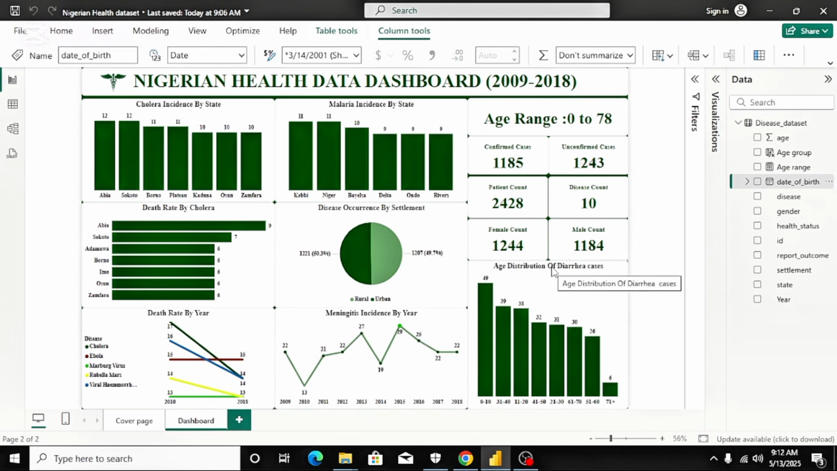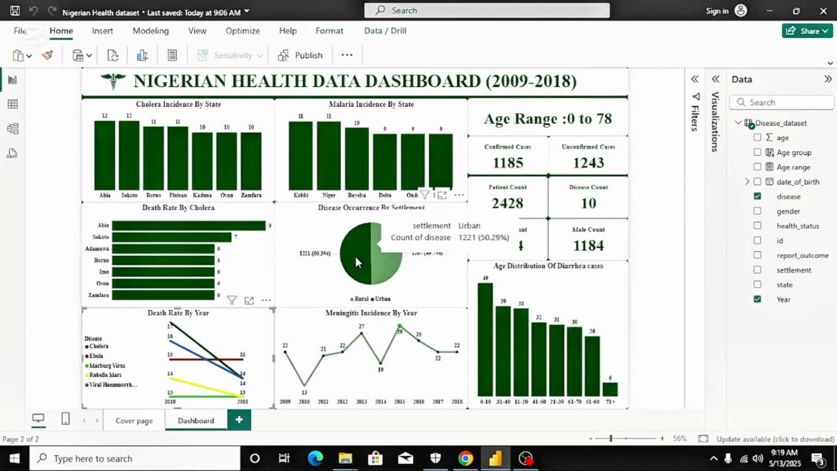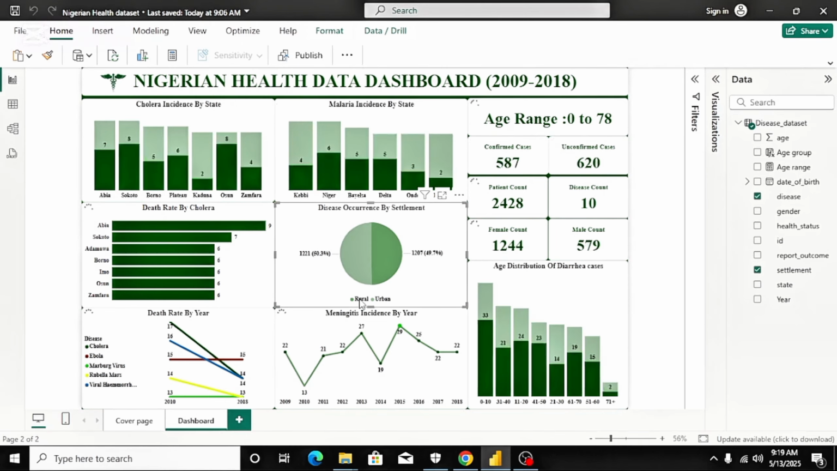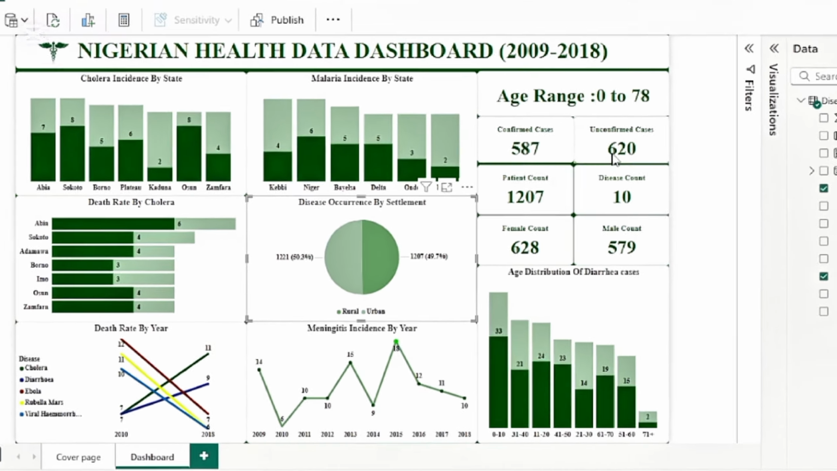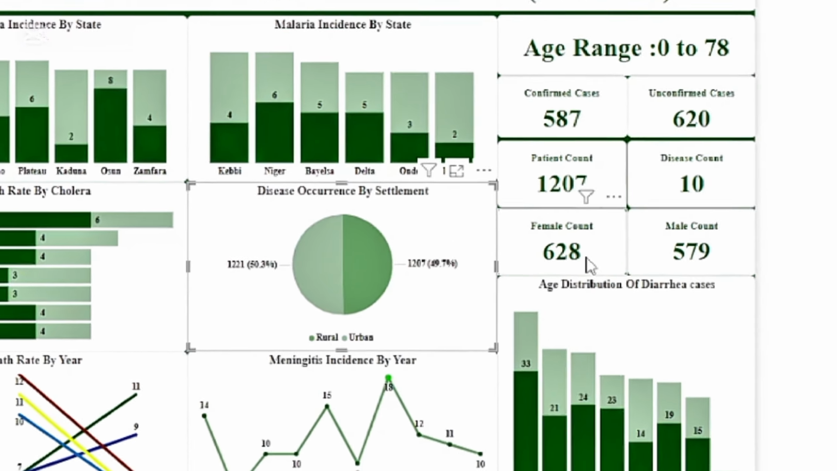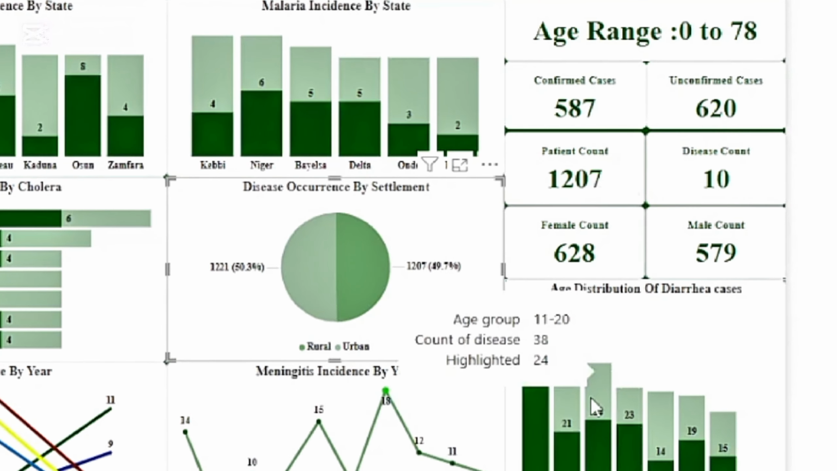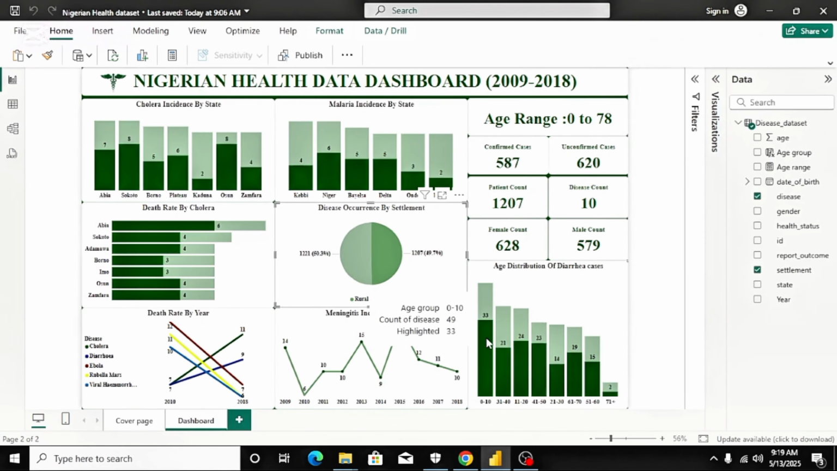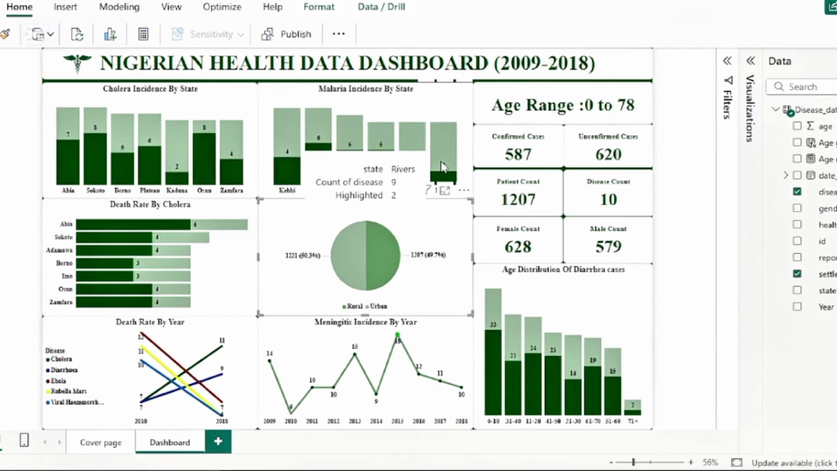Finally, I determined the age group that's more susceptible to diarrhea. From the column chart as well, we can see that the age group more susceptible is 0 to 10 years. So let's look deeper into this data. I would like to check how things are in the urban settlement area. From this, we can see that the number of confirmed cases came down to 587 and 620 unconfirmed cases. We can also see that Sokoto, instead of Abia, has the highest incidence of cholera in the urban settlement area.